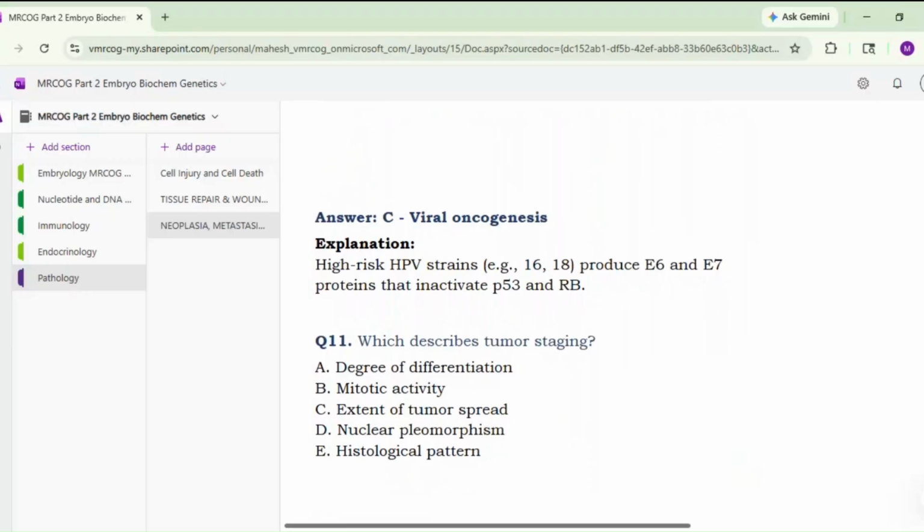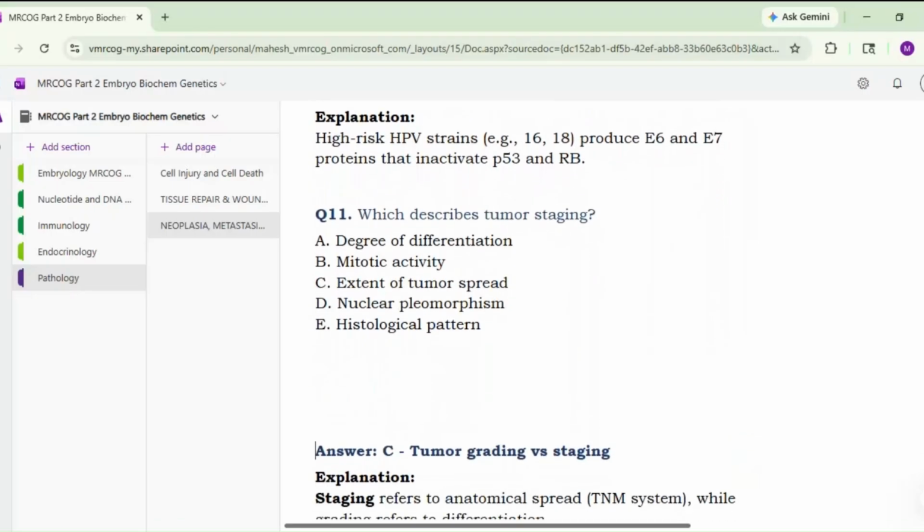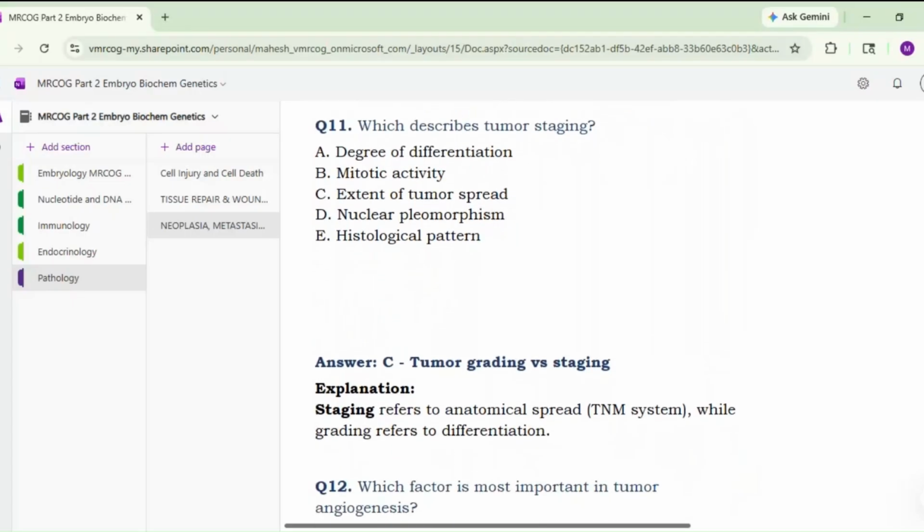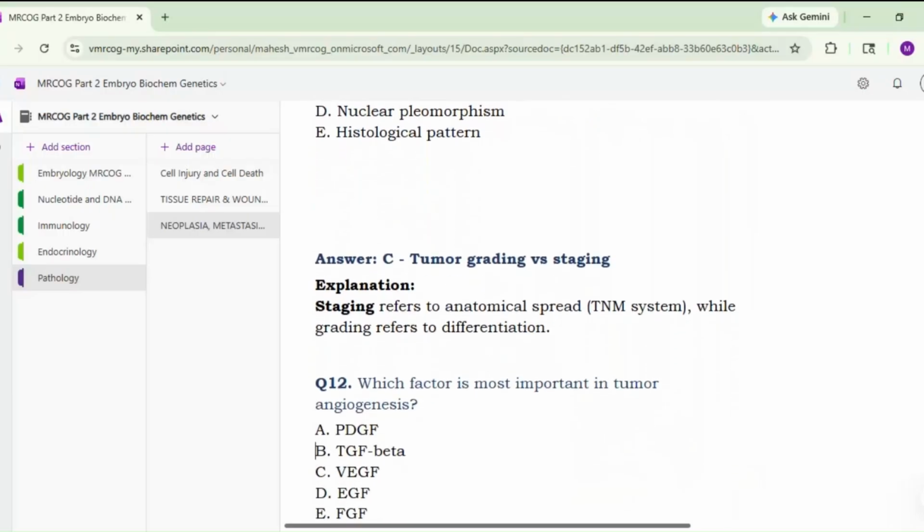Next. Which describes tumor staging? Sir, option E, histological pattern. Is it? I told staging and grading, sorry, I reversed it. Degree of differentiation, mitotic activity, extent of tumor spread, option C, extent of tumor spread. You think of anatomical and pathological. So tumor grading versus staging. Staging refers to the anatomical spread, that is TNM, while grading refers to the differentiation.